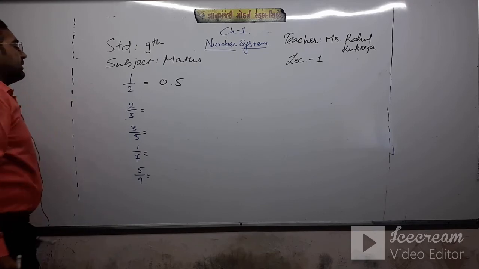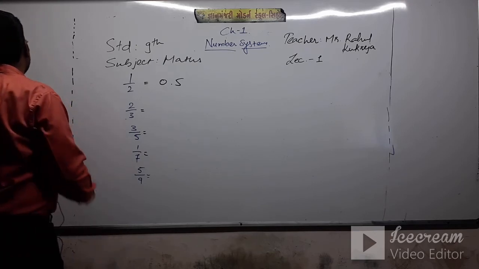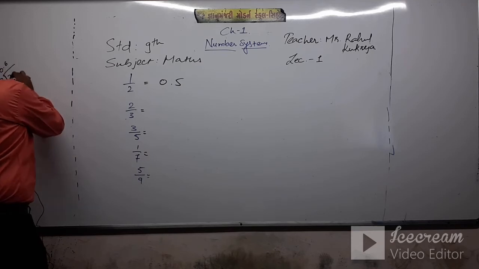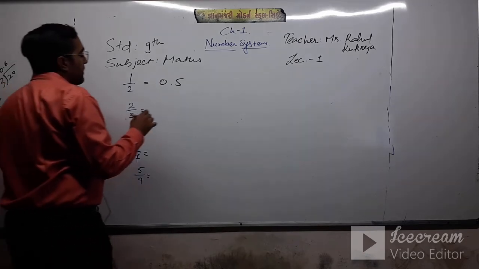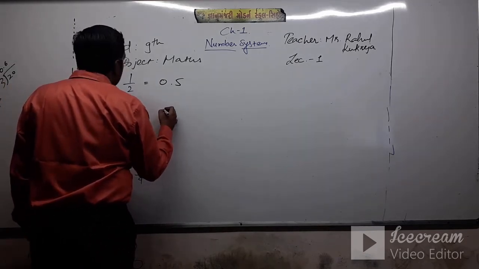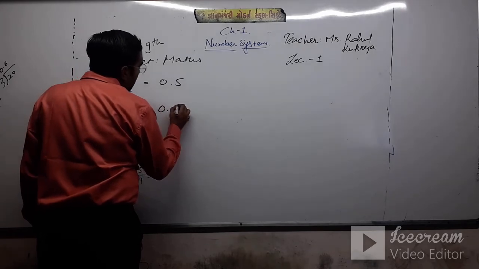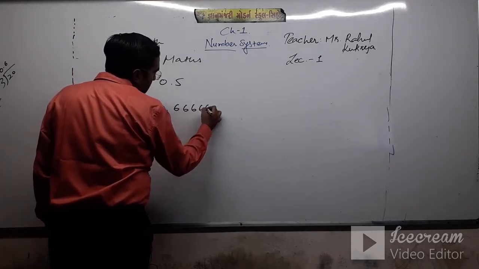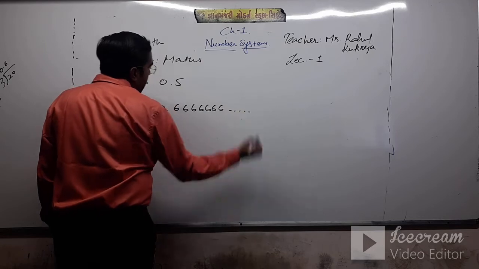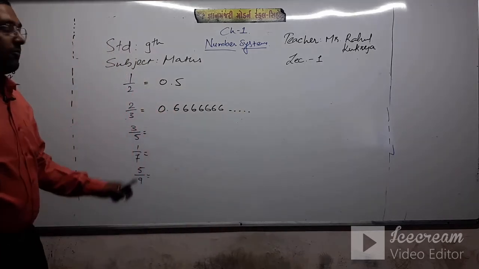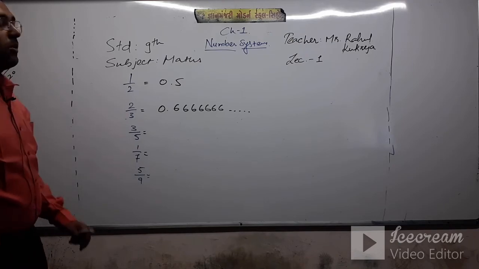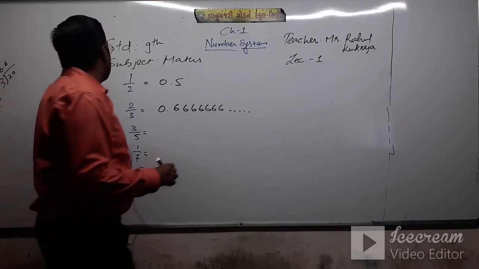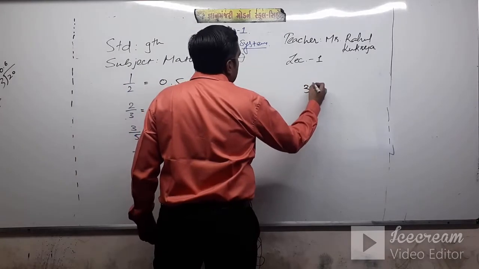Next, what is the decimal value of 2 by 3? It is 0.66666. When you divide 2 by 3, the remainder never comes as 0, so you get 0.666666 and so on.